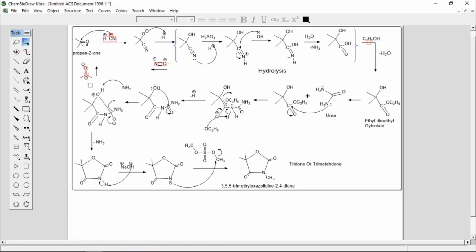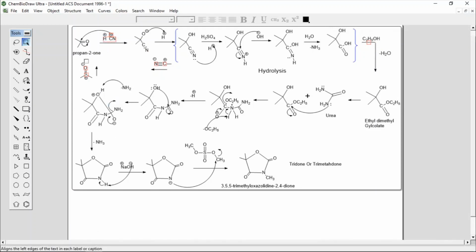We'll see its reaction mechanism, a step-by-step explanation of the synthesis of the product, showing how bond formation and bond breaking take place.